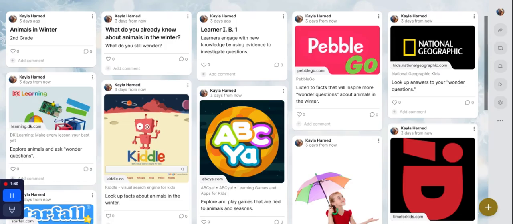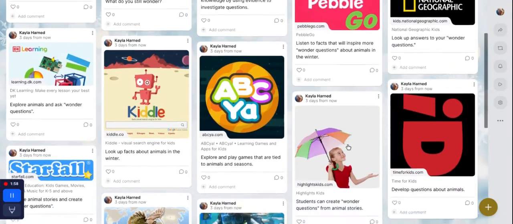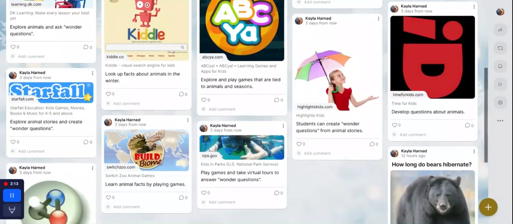DK Learning, you can explore about animals and ask your questions. Kiddle is a Google search for kids. You can look up facts about animals in the winter. ABCya, you can explore and play the games that are tied to animals and seasons. Highlights Kids, students can create wonder questions from their animal stories that they read. Time for Kids, you can explore and develop questions about animals in the winter of the different articles that you read. Starfall is like ABCya. You can explore animal stories to come up with and create some of your questions.